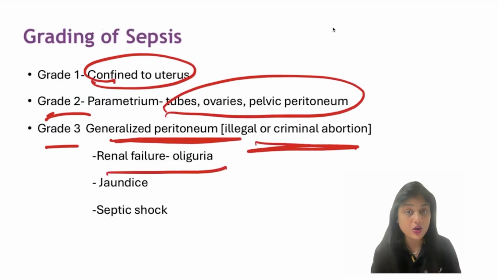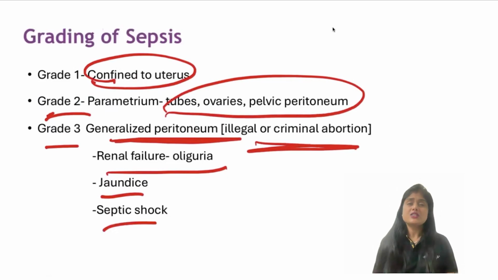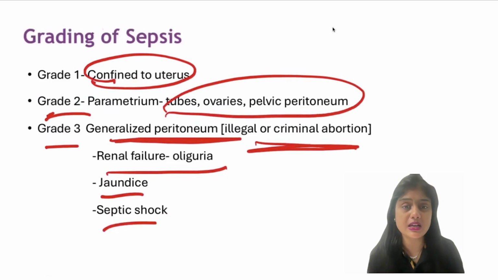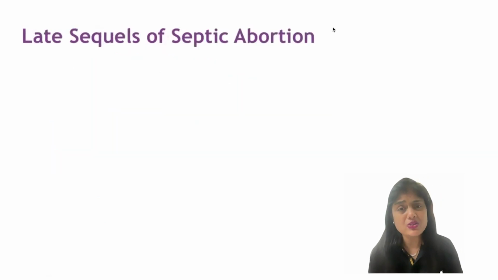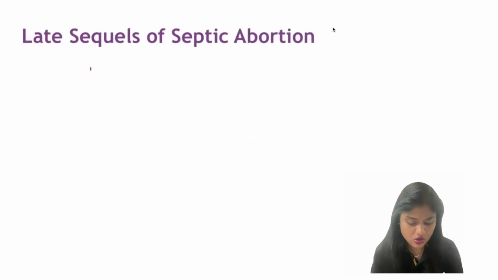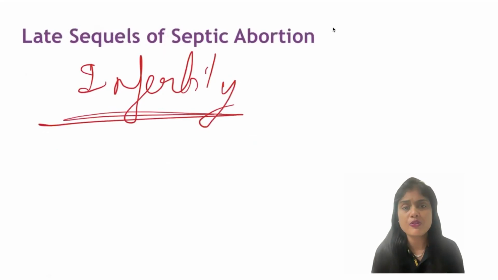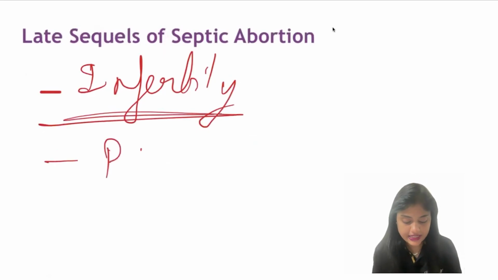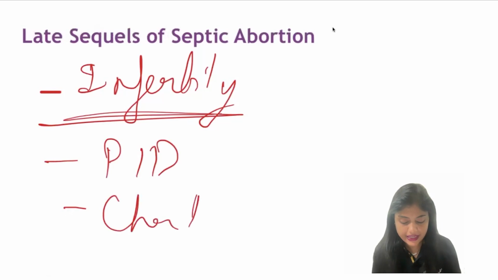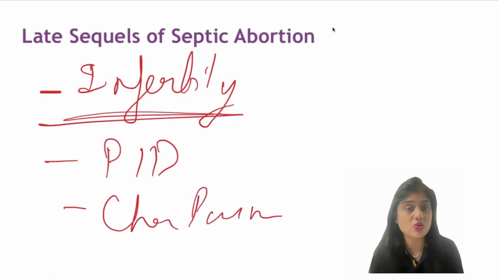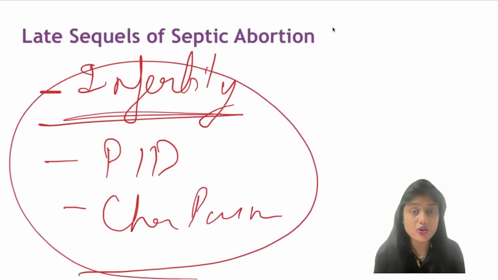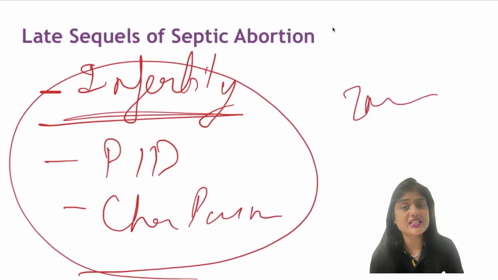They have renal failure, oliguria, DIC, septic shock, and they finally end up losing their life. Okay, this is very painful to see, especially when young girls come like this. Coming to the sequelae of septic abortions, the most common is infertility. They will have infertility for any number of reasons. Other than this, they can have chronic PIDs, chronic abdominal pain, or a severe infection leading to hysterectomies also. They can have secondary amenorrhea. So these are the late sequelae of septic abortions.